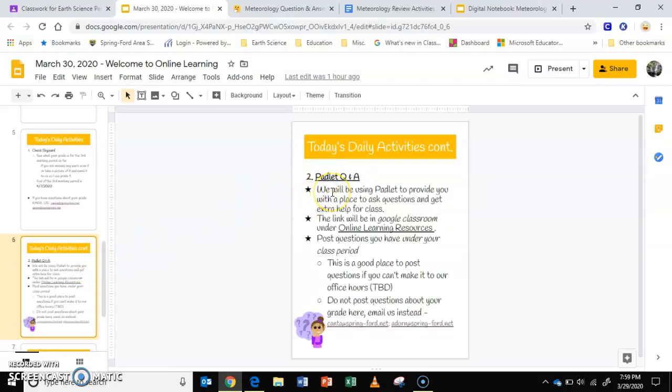The second thing you're going to do is spend some time taking a look at the Padlet that we have for you. This Padlet is our platform for us to ask questions and answer them. We don't have our office hours set up yet, so this is really our best way to interact with you if you have questions about what we're learning about. We're going to be using the Padlet to provide you with a place to ask those questions and also to get extra help from class.